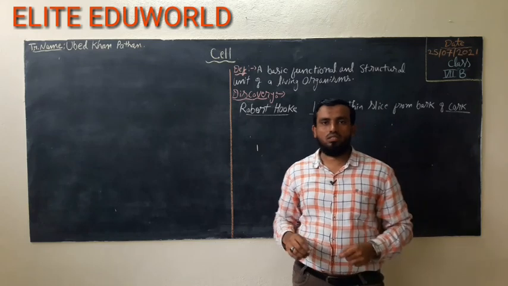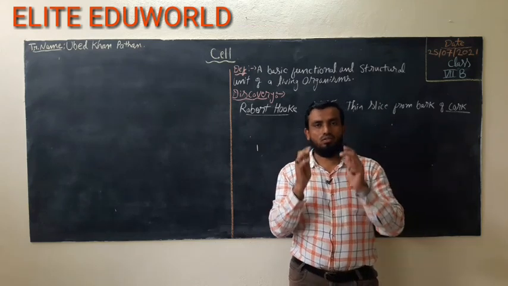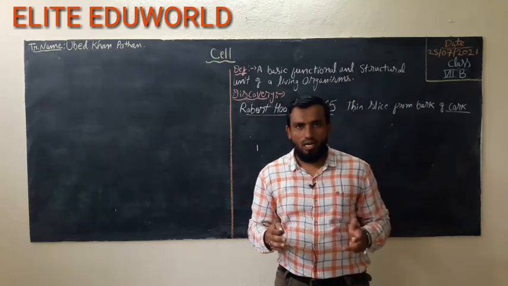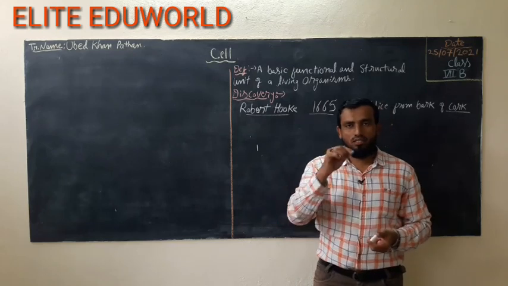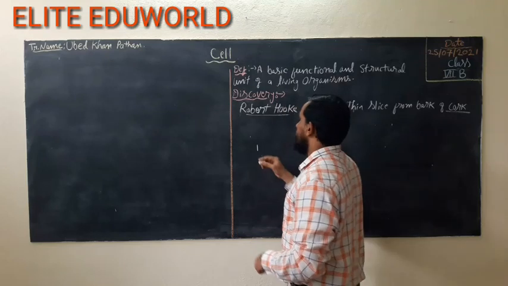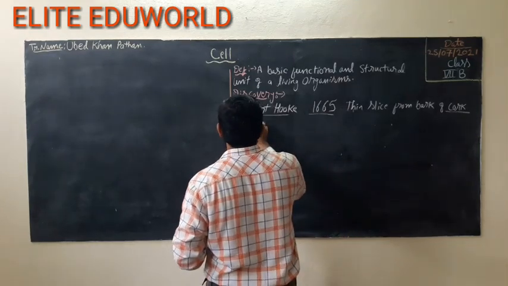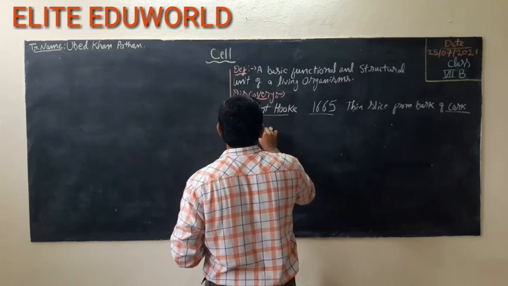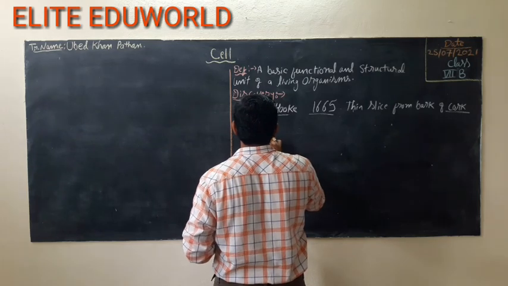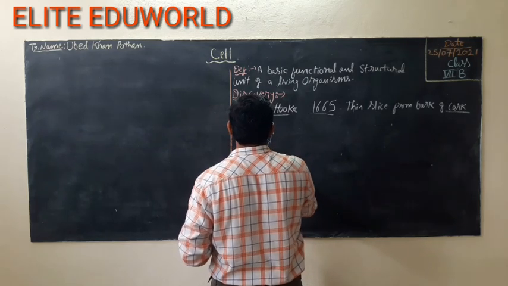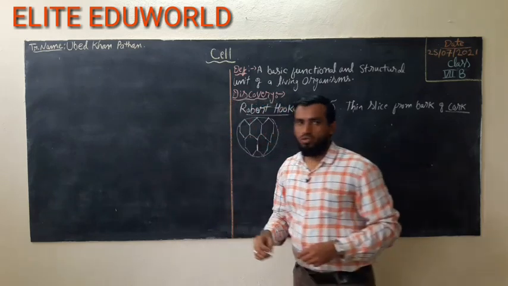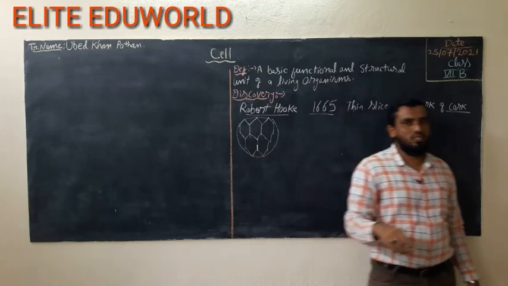So when he first looked at the slide under the microscope, he found a very basic part that looked like an empty honeycomb. As we know, a honeycomb has a structure of empty rooms like that. So he found a structure like this. This is the structure of the plant cell he found when he looked into the microscope, and that is why the cell is called a honeycomb-like structure.